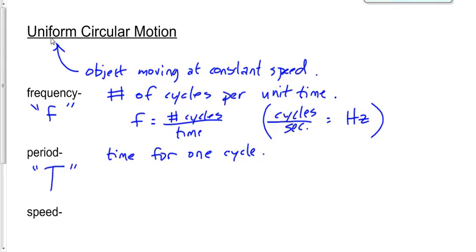It's the exact opposite of frequency. It's not the number of cycles per time, it's the time per cycle. Now, period would be given by a similar equation as frequency. As opposed to number of cycles per time, though, it would be the time over the number of cycles.